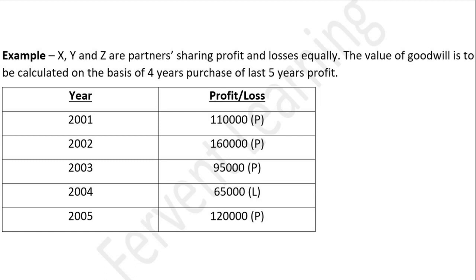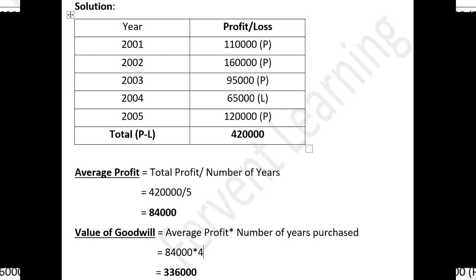In 2001 profit is 1,10,000. In 2002 profit is 1,60,000. In 2003 profit is 95,000 and in 2004 there is a loss of rupees 65,000. Again in 2005 profit of rupees 1,20,000. So we need to calculate the value of goodwill using the profit and loss of last 5 years. So look at the solution.